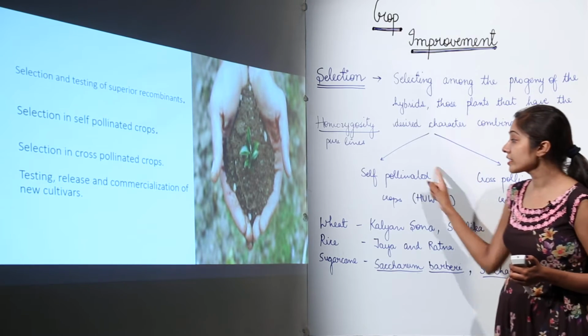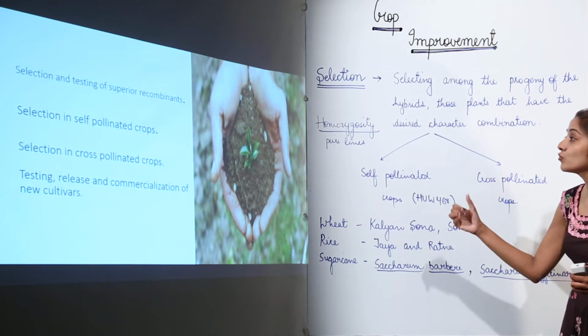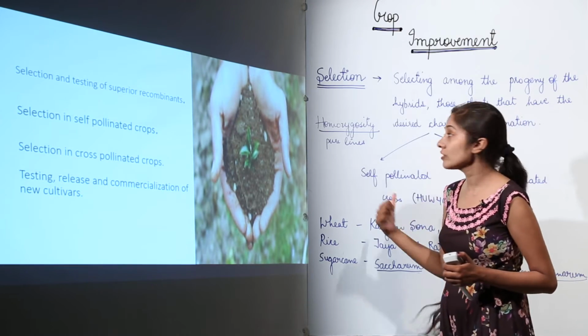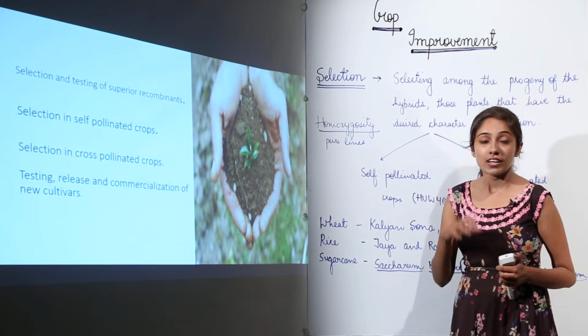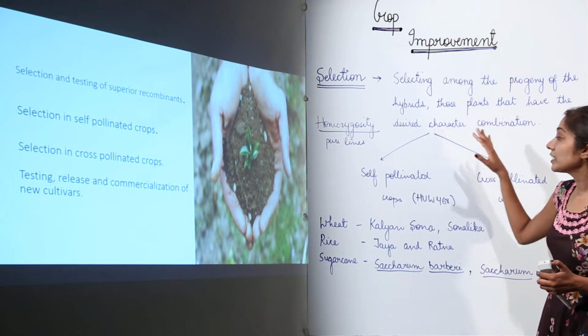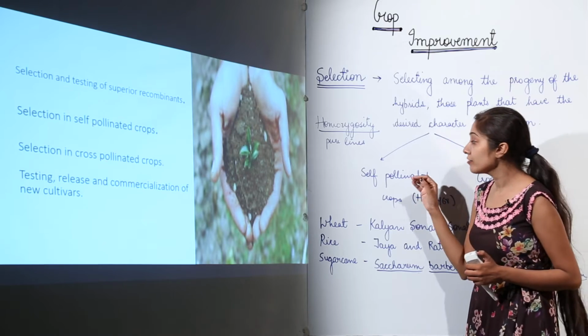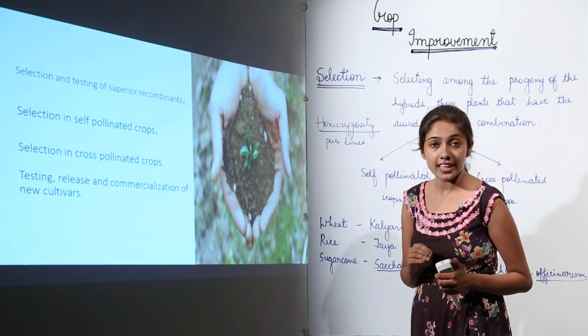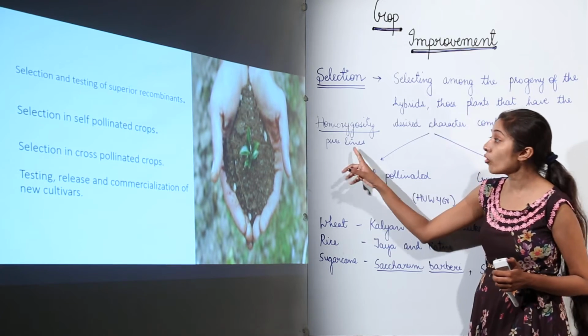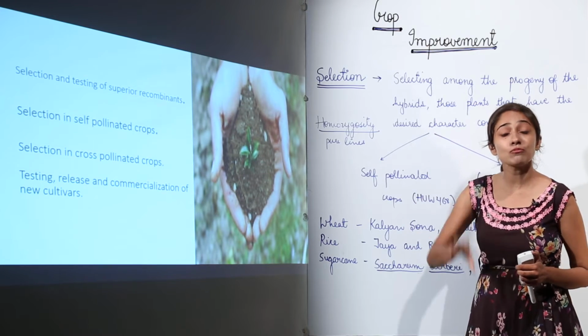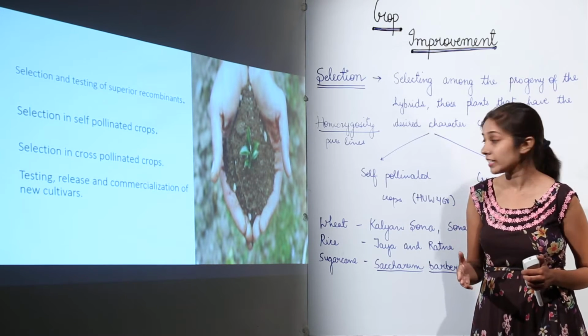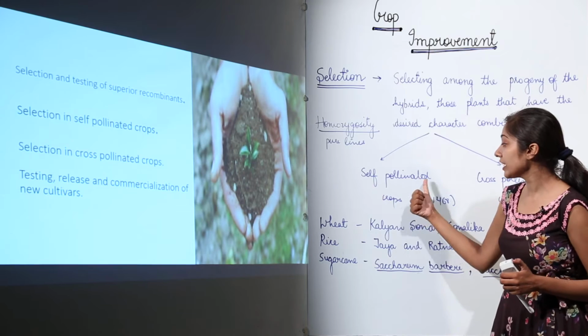When we talk about self-pollinated crops, we are achieving these pure lines, we are achieving homozygosity, right? Once we have selected the plants with desired characteristics, then we are allowing self-pollination, so that we achieve pure line plants that have the same, similar genotype, right? So that is self-pollinated crops.